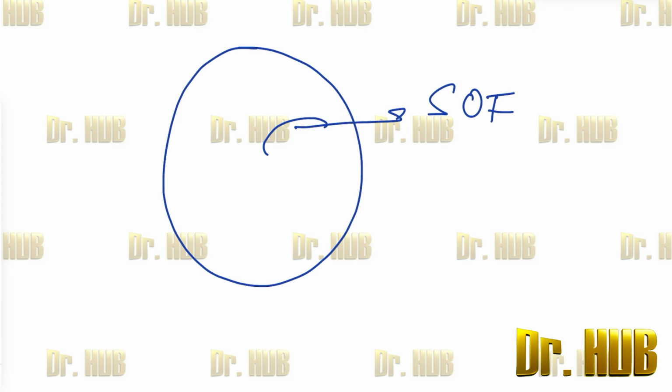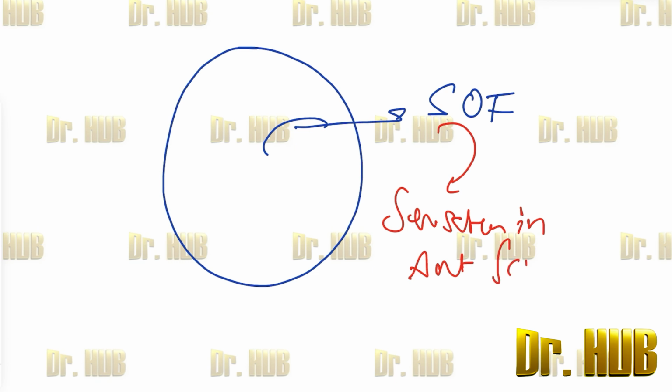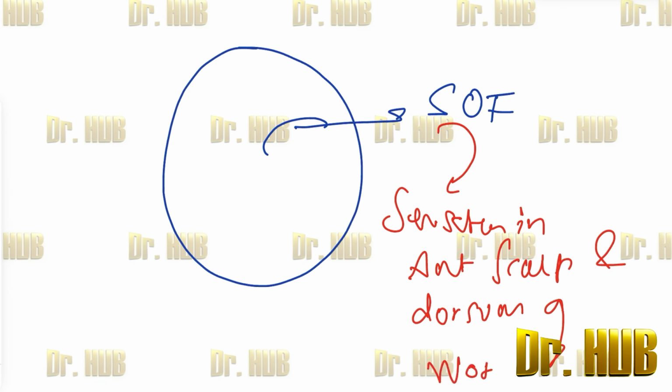In case of this compression, among the given options, the answer is the sensation of the anterior scalp and the dorsum of the nose. This is what is lost, as it will affect the frontal nerve and the nasociliary nerve.